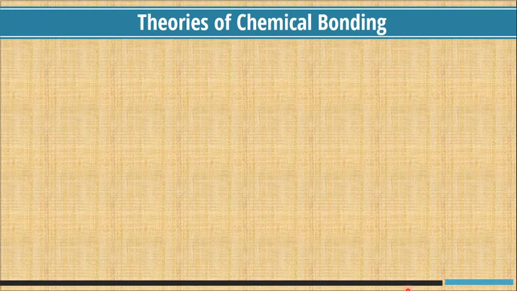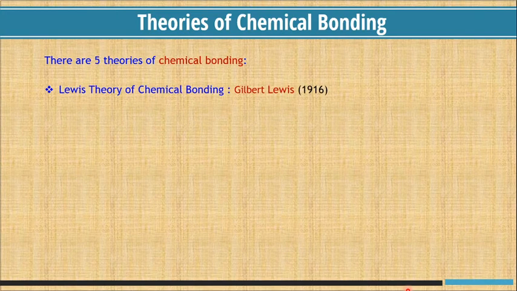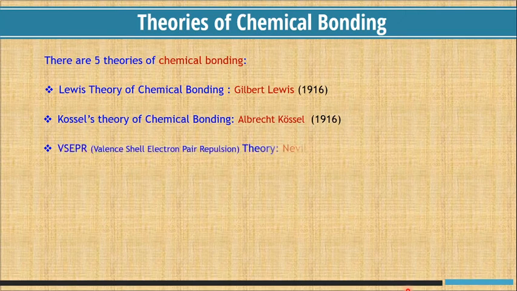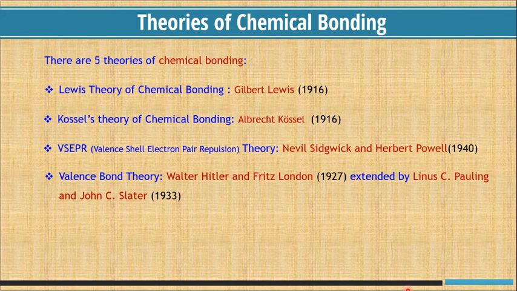Theories of chemical bonding. There are 5 theories of chemical bonding. Lewis theory of chemical bonding, presented by Gilbert Lewis in 1916. Kossel's theory of chemical bonding, Albrecht Kossel 1916. Valence shell electron pair repulsion theory, that is VSEPR theory, presented by Nevil Sidgwick and Herbert Powell in 1940. Valence bond theory, Walter Heitler